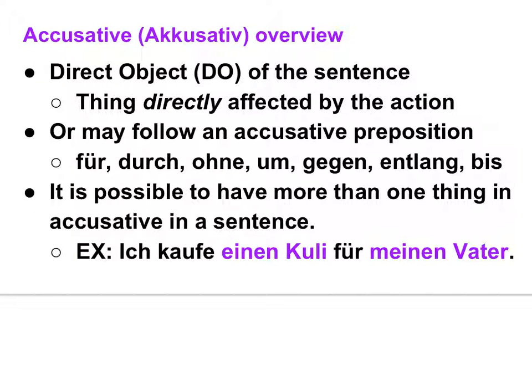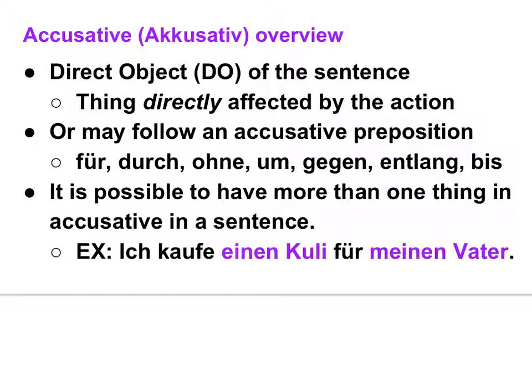Accusative. That is the thing that is the direct object of the sentence. It is the thing directly affected by the verb, by the action. So whatever you break, whatever you write, whatever you buy, whatever you eat, those things are the direct objects. It could be a person, it could be a thing. Whomever you know, whomever you invite, they're all directly affected by it.